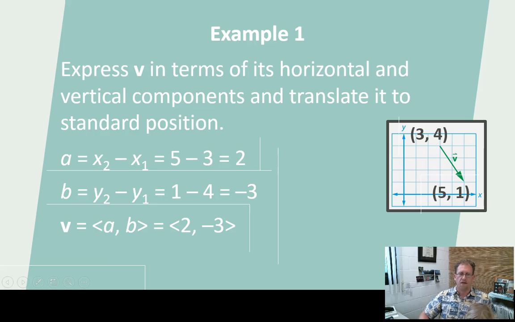Okay? So pretty simple stuff. The A is the change in x. So this starts at 3 and ends at 5. So that's 5 minus 3, which is 2.